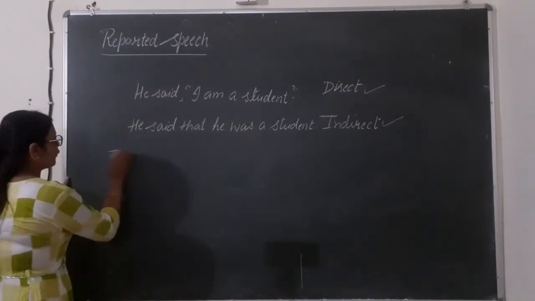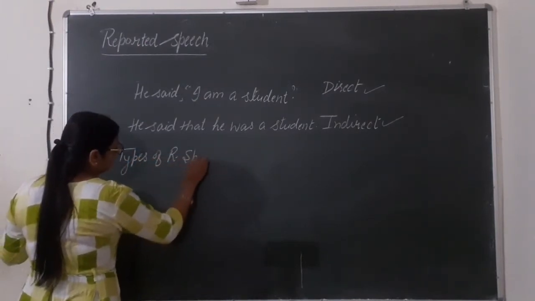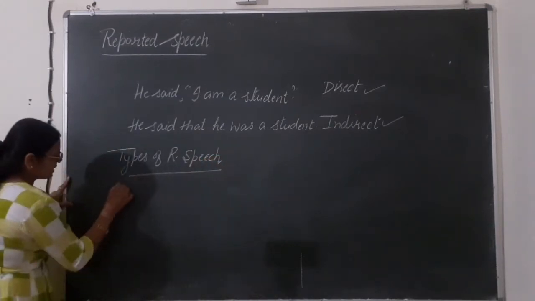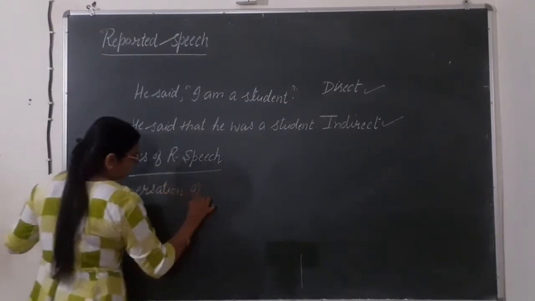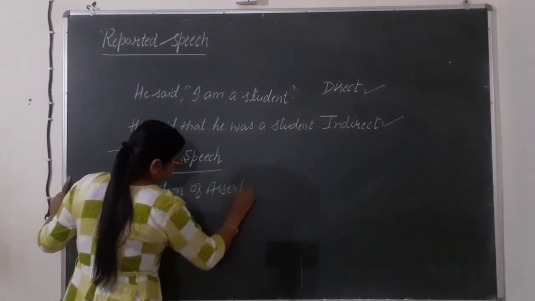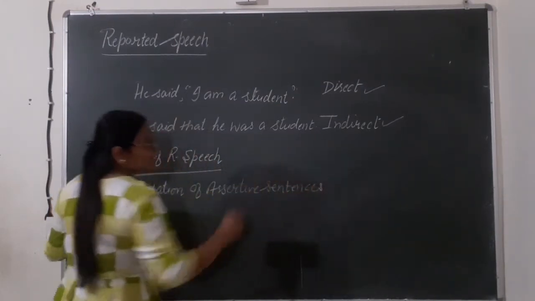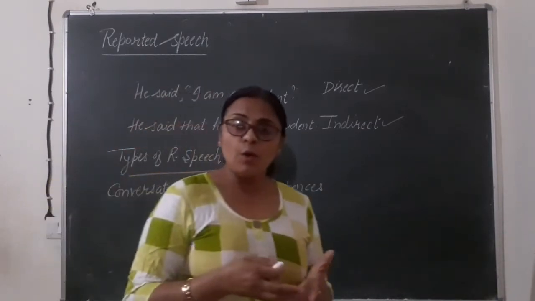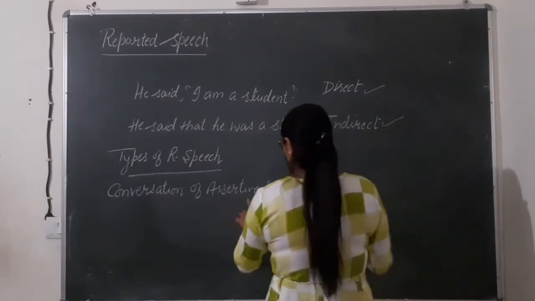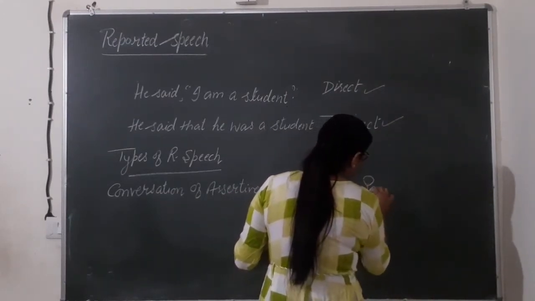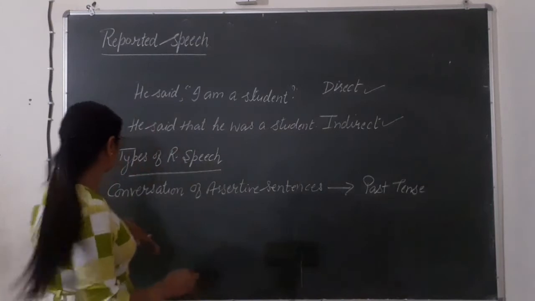Let's see how many types of reported speech we have. First is conversion of assertive sentences. Conversion of assertive sentences means sentences in which we use tense, like present tense is changed into past tense. That is known as assertive sentences. Fine. So basically in this we will use past tense only. How to change present into past, we will also discuss. Second is